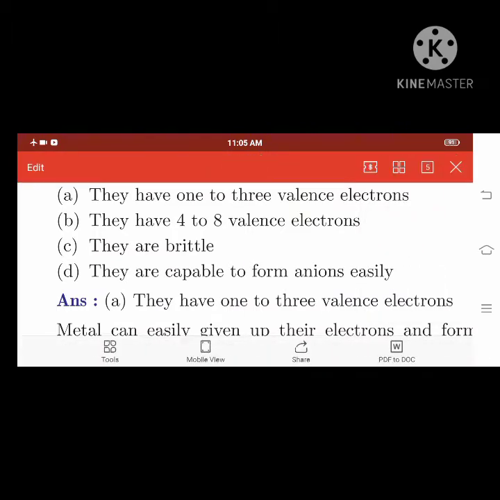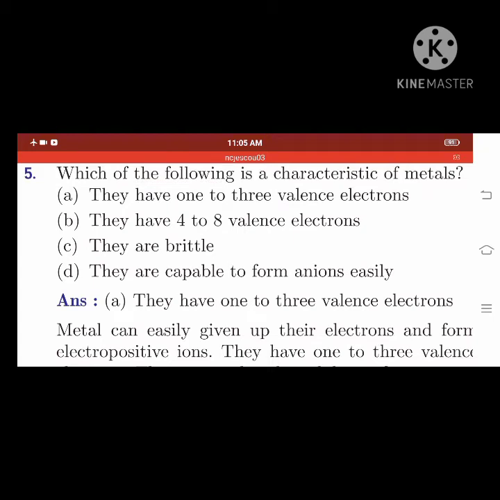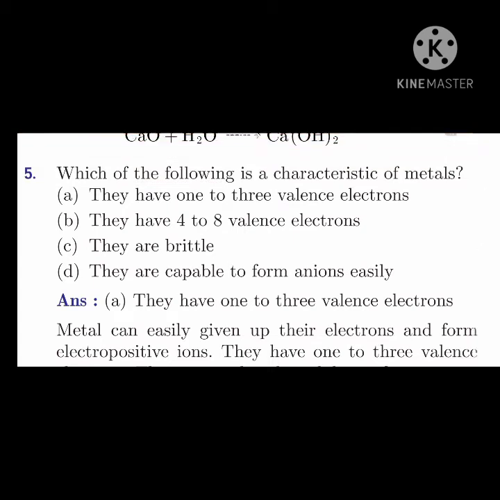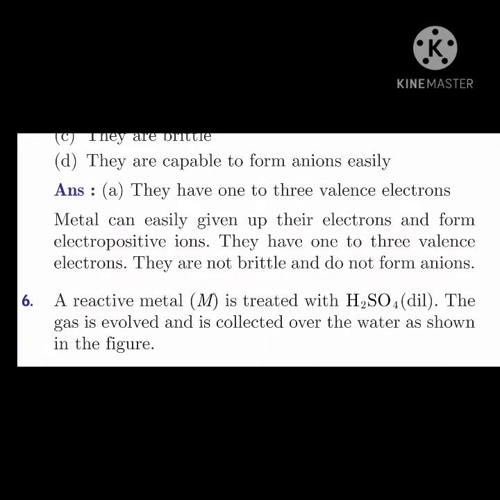They have 1 to 3 valence electrons. They have 4 to 8 valence electrons. They are brittle. They are capable of forming anions easily. So one among these characteristics of metals is they have 1 to 3 valence electrons. So metals can easily give up their electrons and form electropositive ions. So they have 1 to 3 valence electrons. They are not brittle and do not form anions.